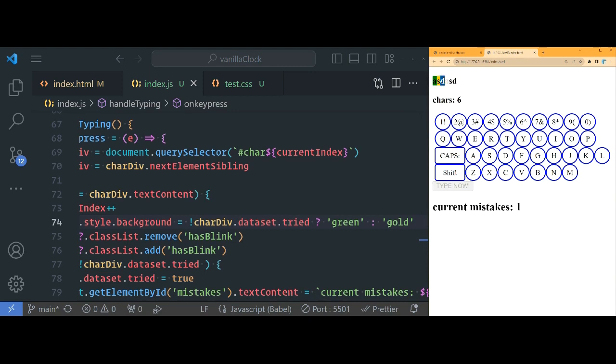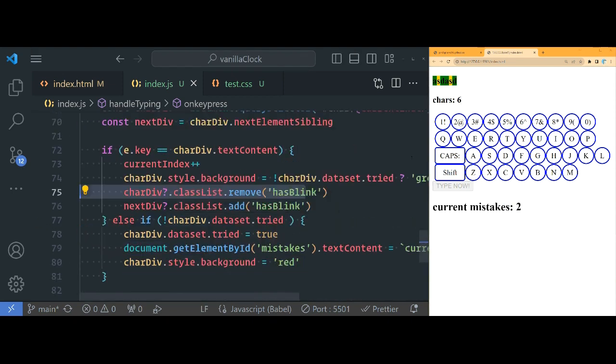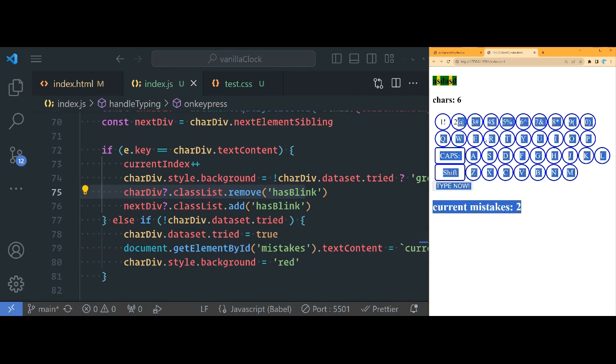D, I get it right the first time, it's green. A, I get it right. S, I miss it, and then I fix it, it's yellow and the mistakes are actually correct. And then D. Okay, so now we have to deal with how do we know when we're done, right? Because right now we're done, but it doesn't do anything.